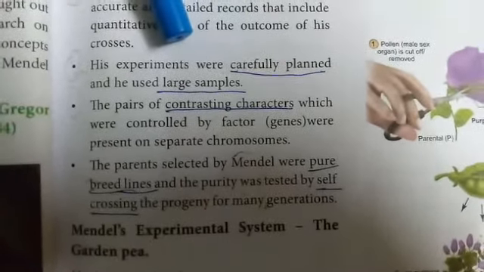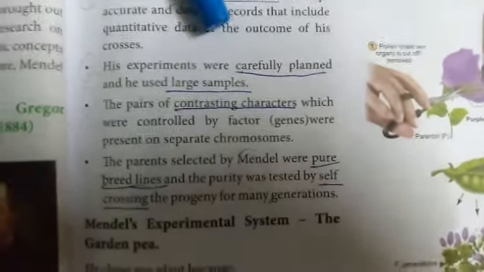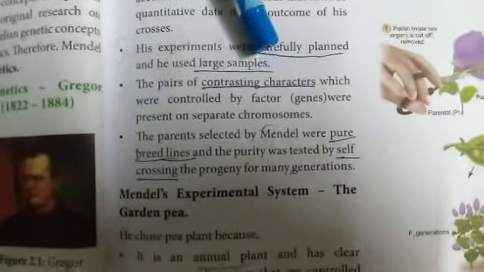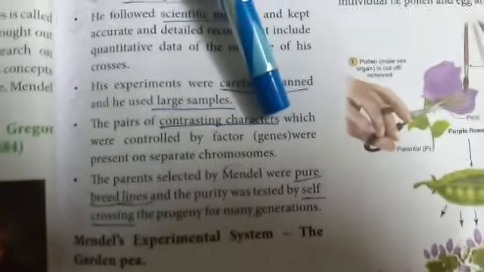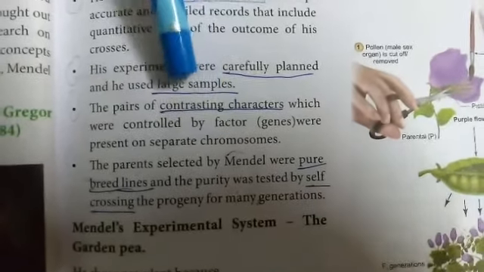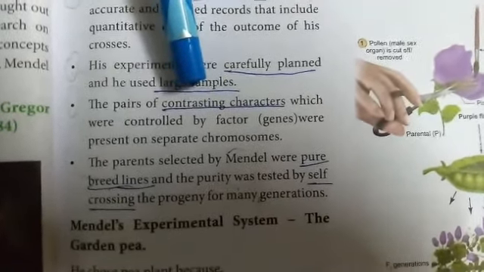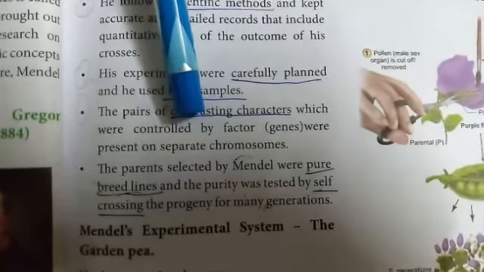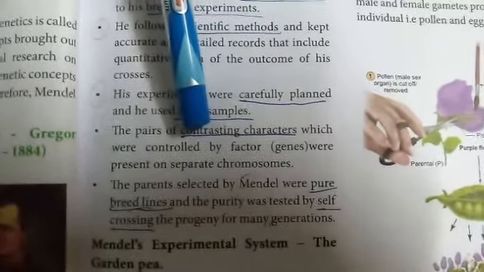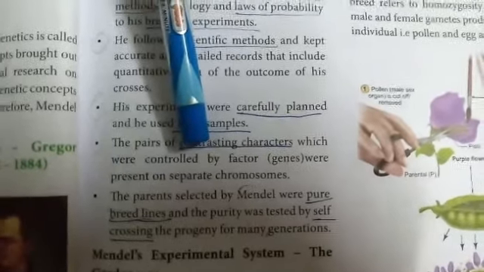The pairs of contrasting characters, which are controlled by factors called genes, were present on separate chromosomes. So the tall character is present on one chromosome, whereas the dwarf character is on another. So he had clearly contrasting characters for his crosses.